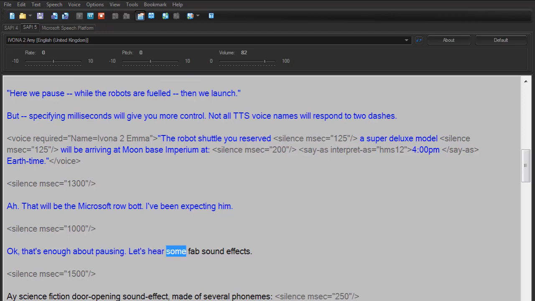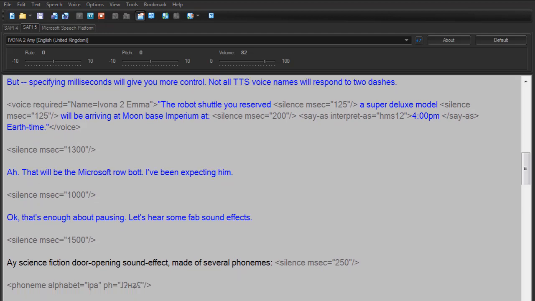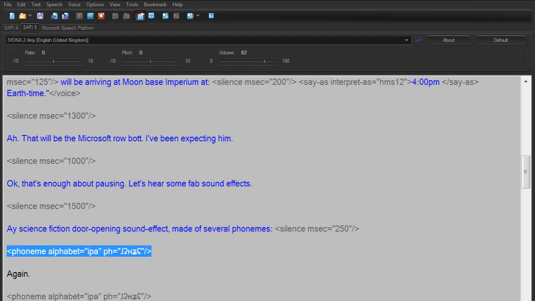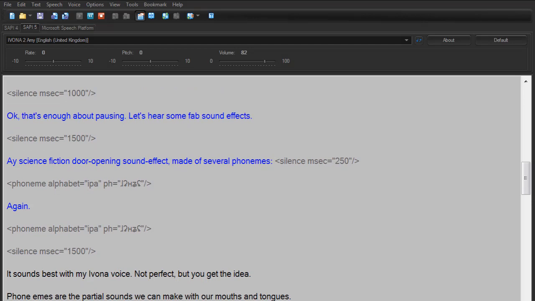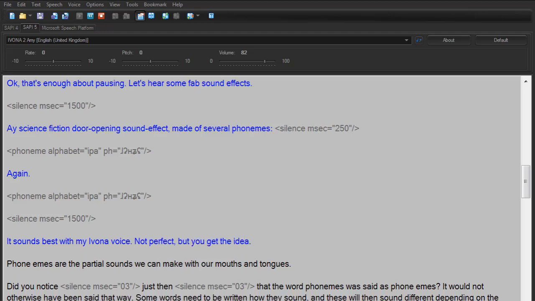Let's hear some fab sound effects. A science fiction door opening sound effect, made of several phonemes. Again. It sounds best with my Ivona voice. Not perfect, but you get the idea.